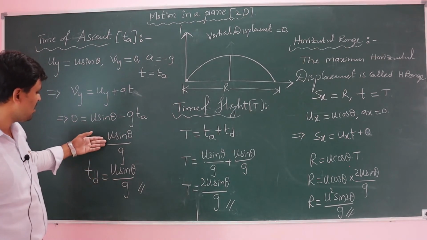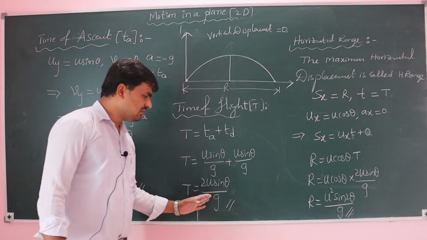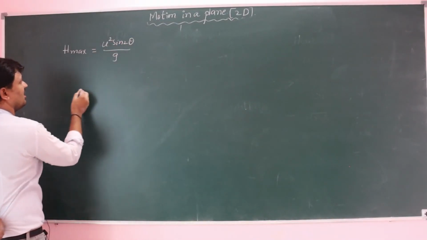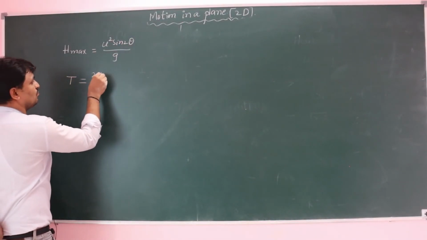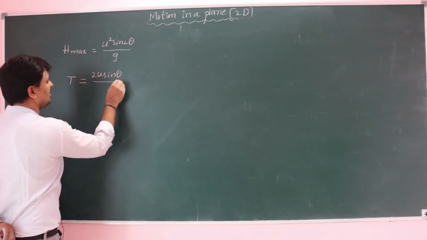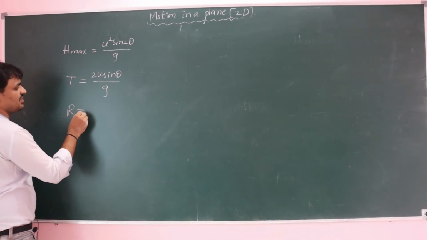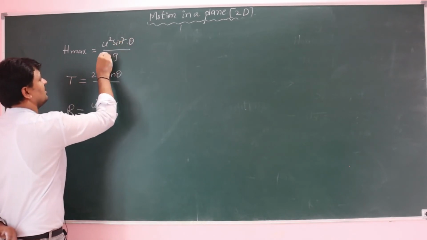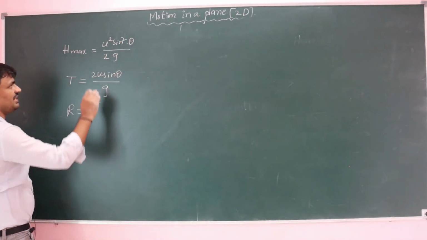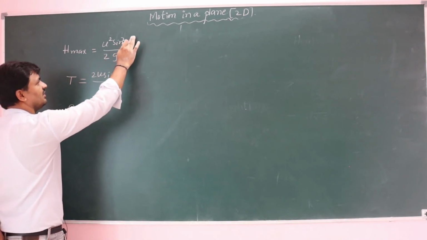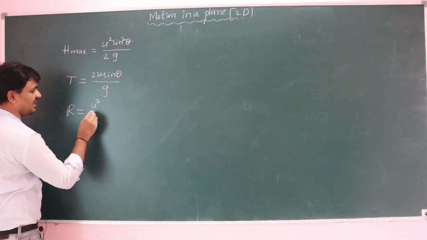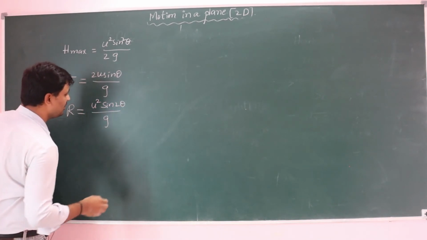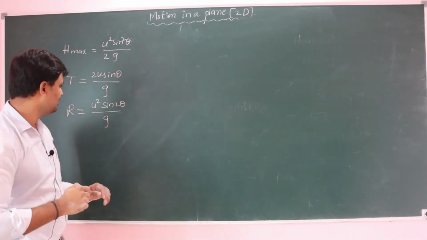So these are the time of ascent, time of descent, and time of flight. Time of flight is 2u sin theta by g. Maximum height is u square sin square theta by 2g. Range is u square sin 2 theta by g.